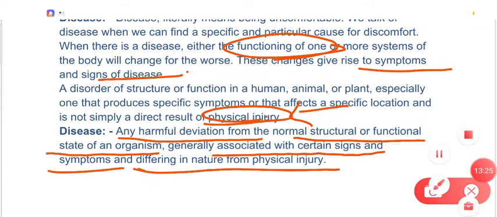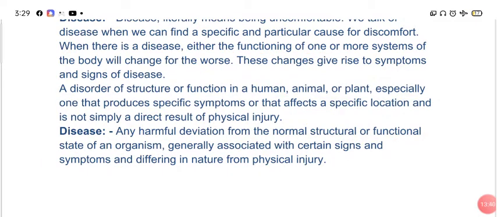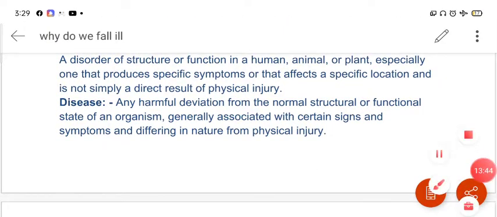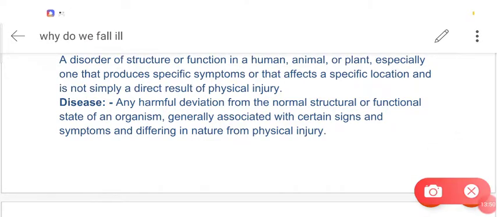So we can take an example of a disease to explain this definition. For example, tuberculosis. In case of tuberculosis, what happens is that the lungs of a person are actually affected.